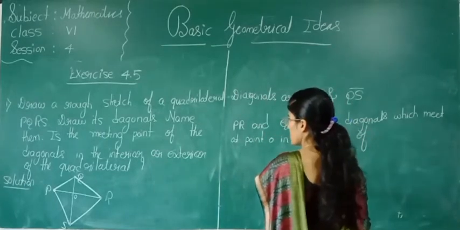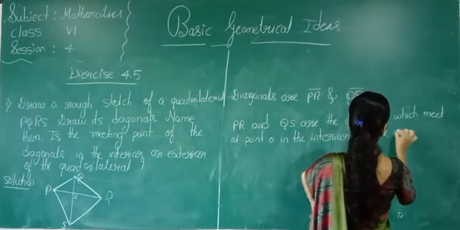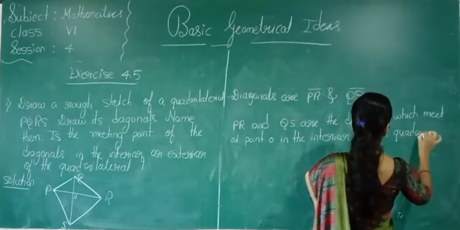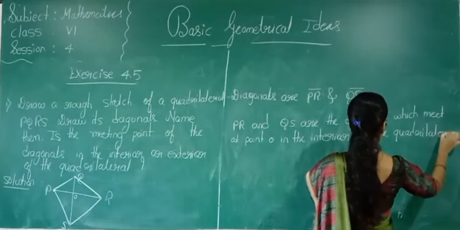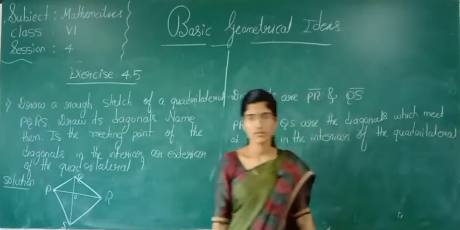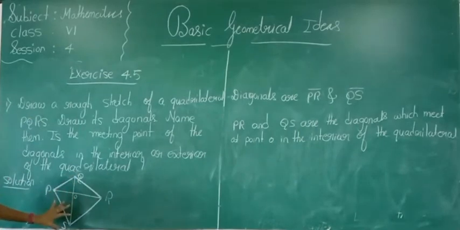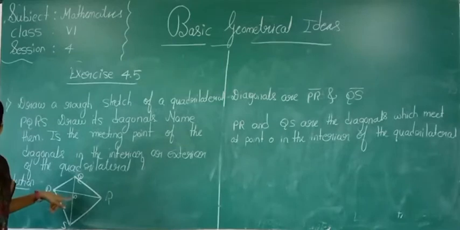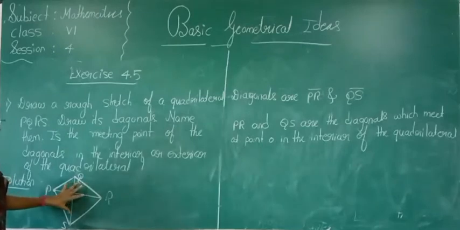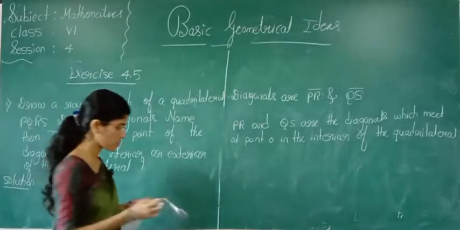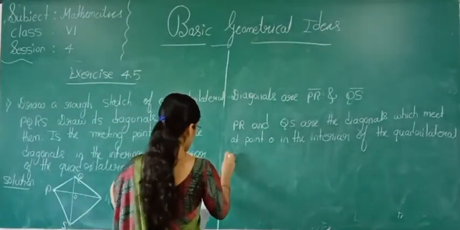In the interior of the quadrilateral. Okay. Now see what they told. PR and QS are the diagonals which meet at point O in the interior of the quadrilateral. These two lines are meeting at point O, in the interior. Okay, this is about the first question. Now see the second question. Now we'll go for the second question here.